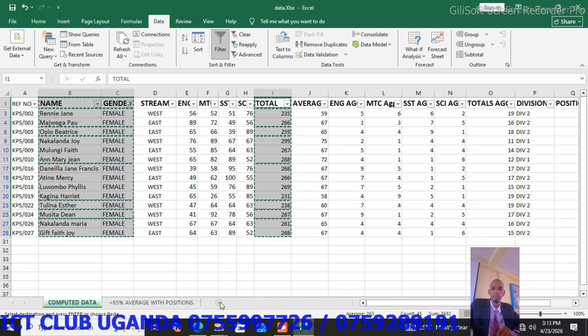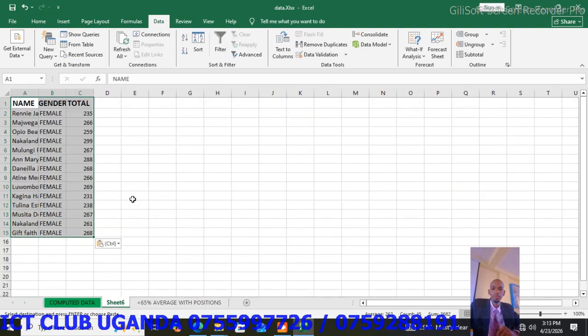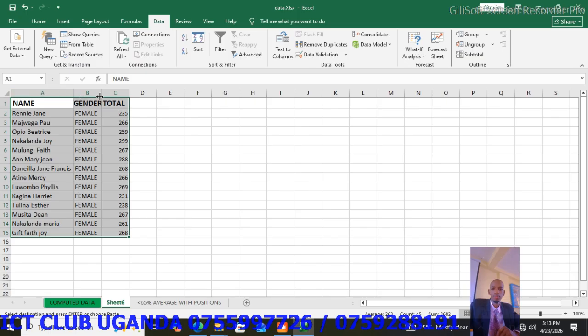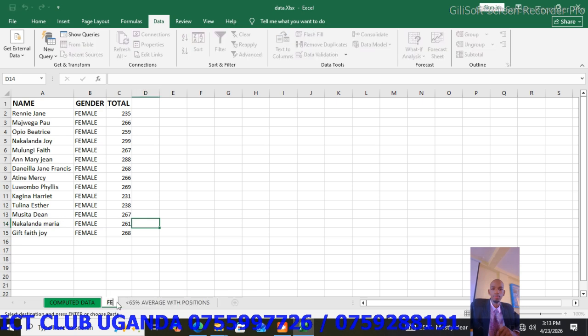Insert a new sheet down here. Click on the plus sign, insert a new sheet, then paste Control V. So this one is having a list of only female candidates with their total raw marks. Come and rename this sheet, double click it, and you call it female candidates. You can even just call it female candidates. Press enter.